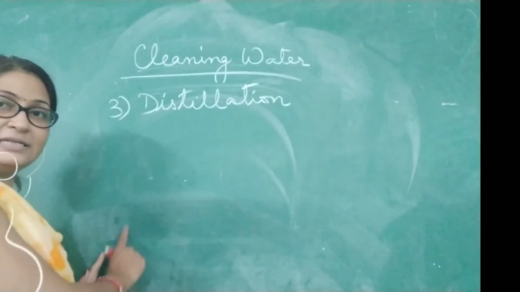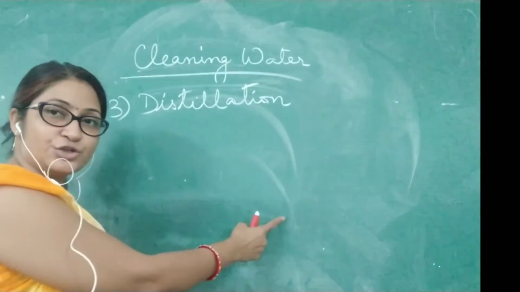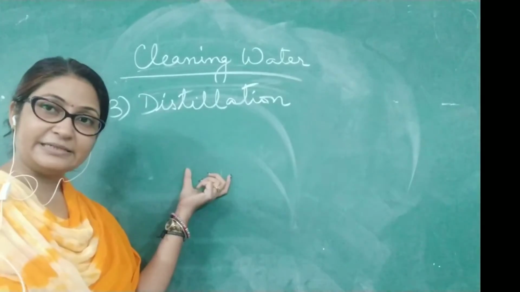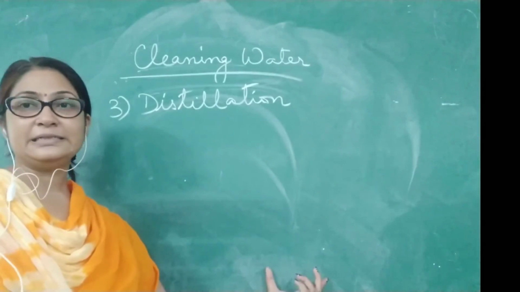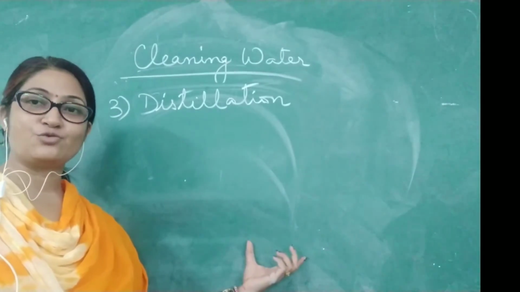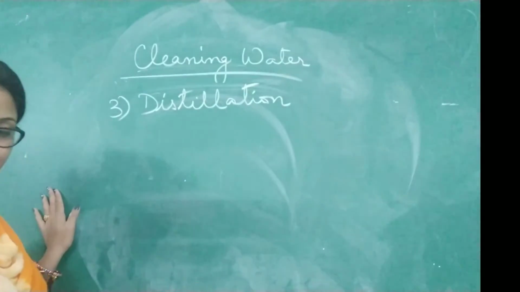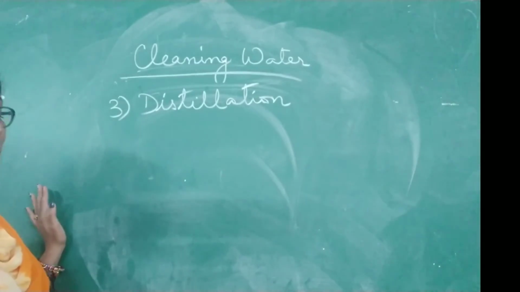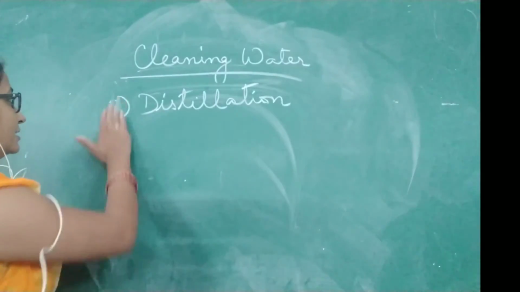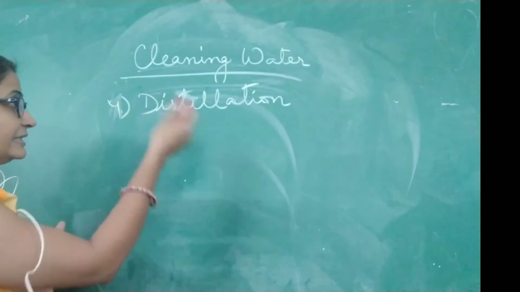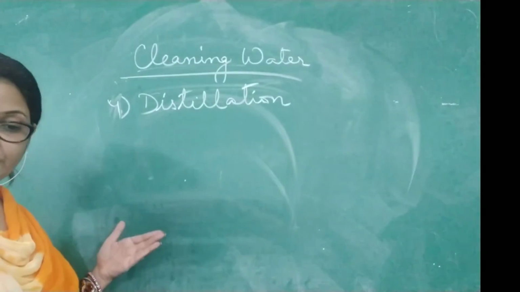Water is heated, steam goes through this long tube, gets condensed here, and then is collected in a container. So this complete process is known as the distillation. Have a look at the figure. So these are the methods, these are the 4 ways of cleaning the water.